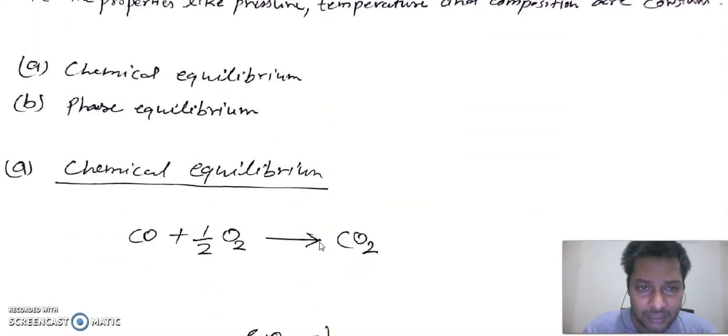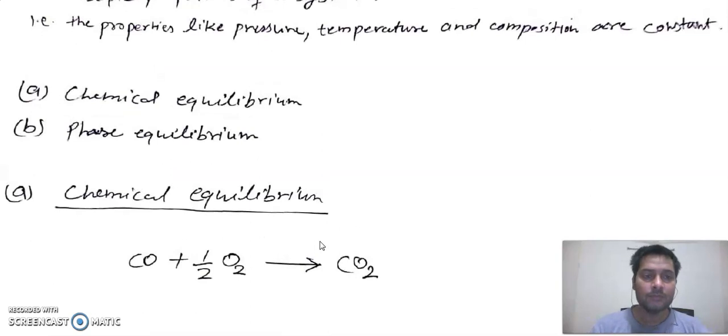So what is chemical equilibrium? Chemical equilibrium means the rate of forward reaction is equal to the rate of backward reaction, so there will be no net change within the system. For example, we have a mixture of gases in a chamber. The gases are carbon monoxide, oxygen and carbon dioxide.